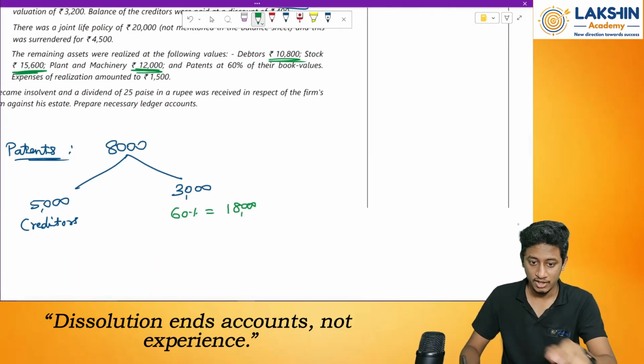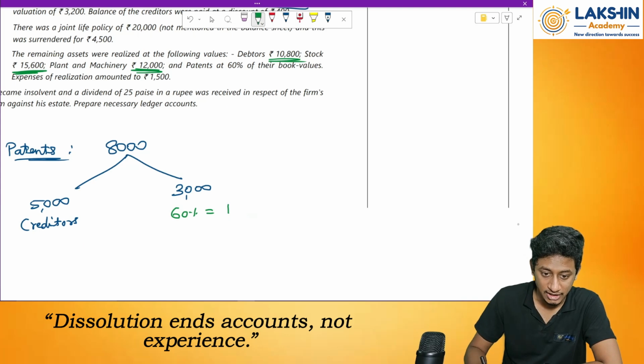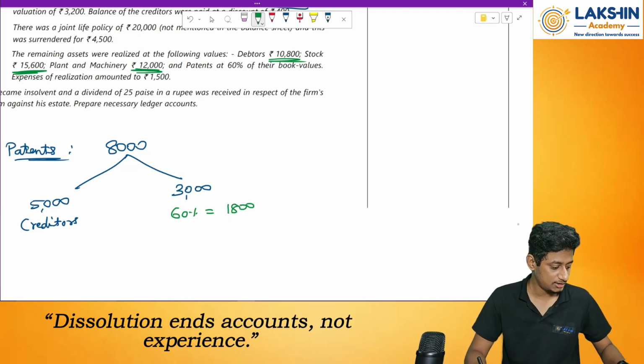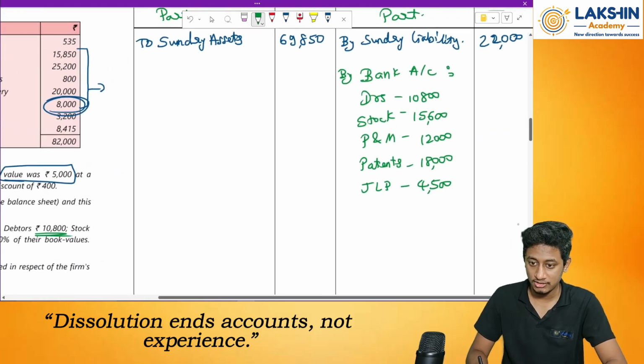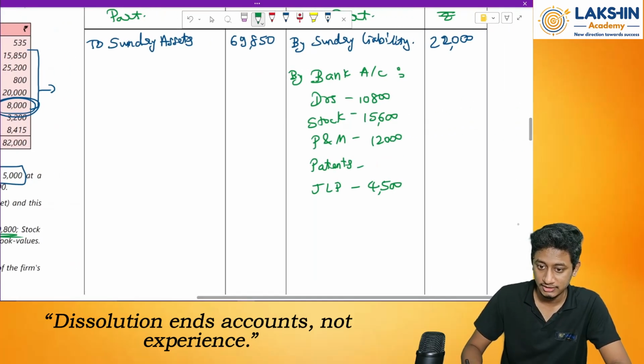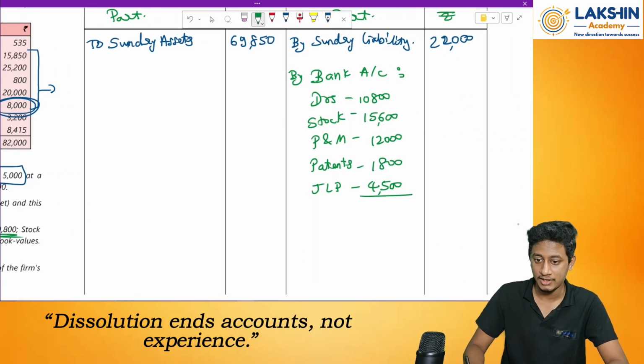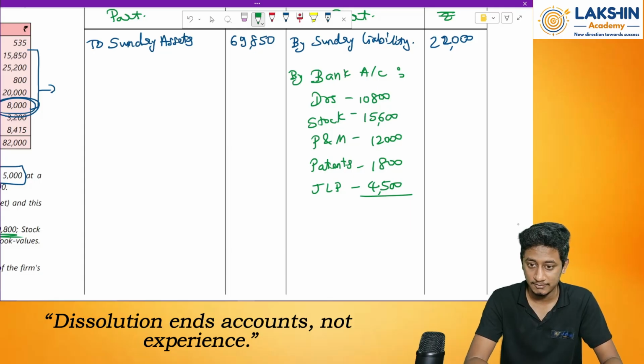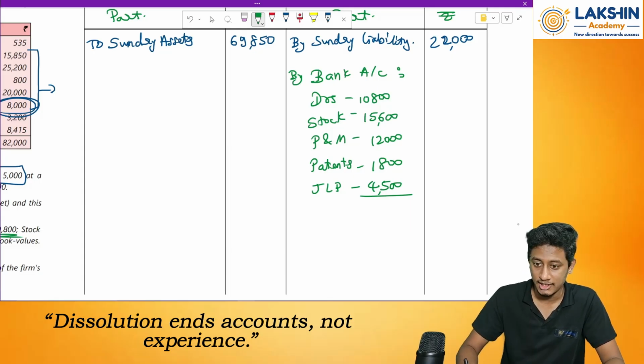Small error I have made. It is 1,800. See, 3,000 into 60% is 1,800. So here also just change the amounts. This is 1,800. Make a total once again. 10,800 plus 15,600 plus 12,000 plus 7,800 plus 4,500. That is 44,700.